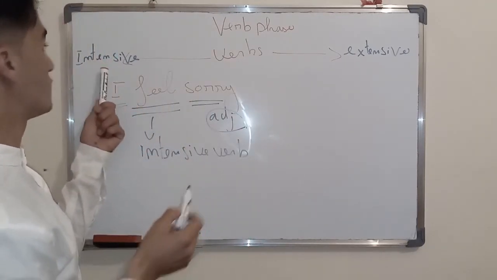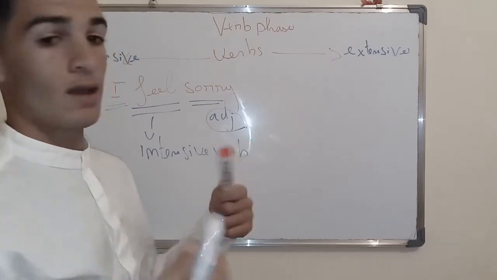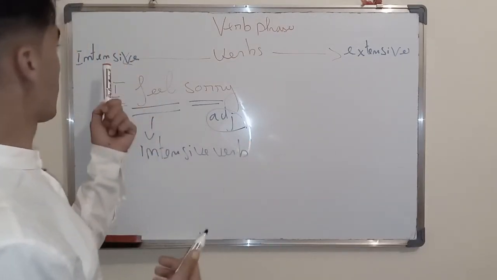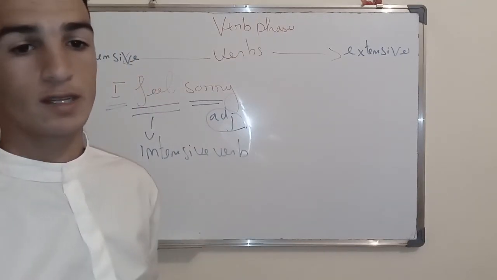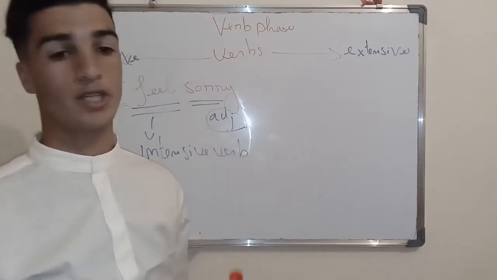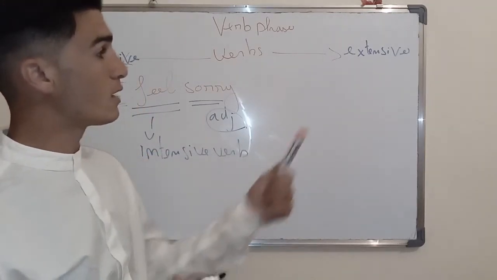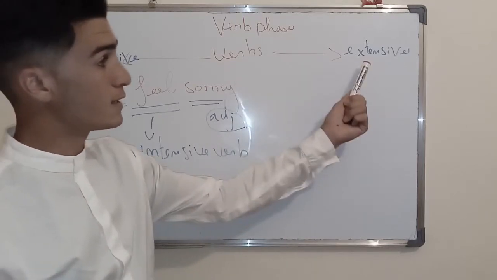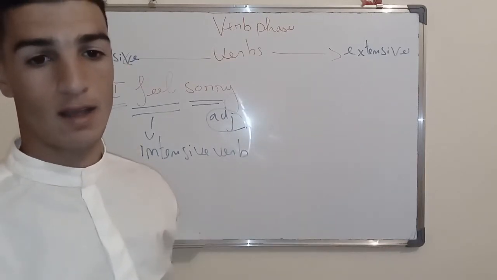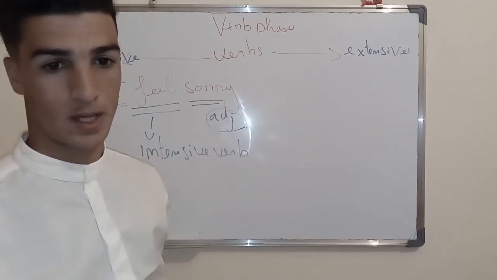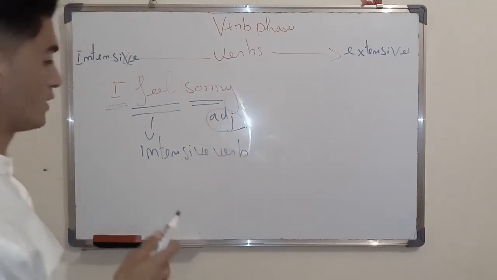The difference between intensive and extensive verbs lies in the fact that intensive verbs don't take an object. They take a complement, whereas extensive verbs take an object. We will deal with that later on.